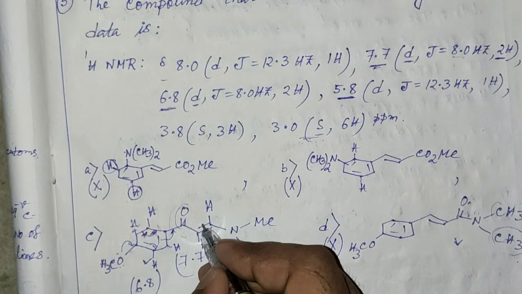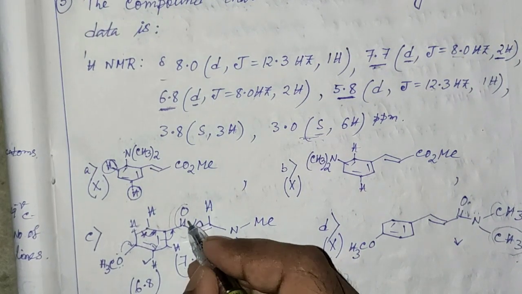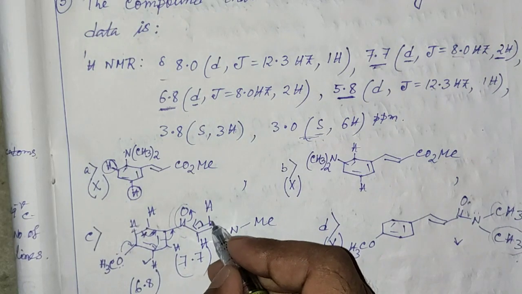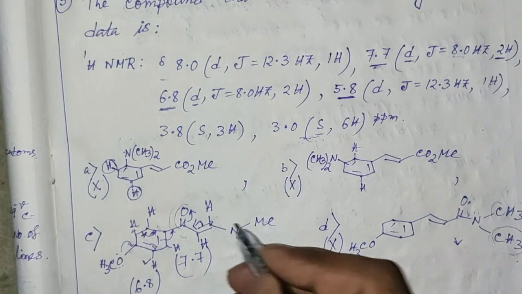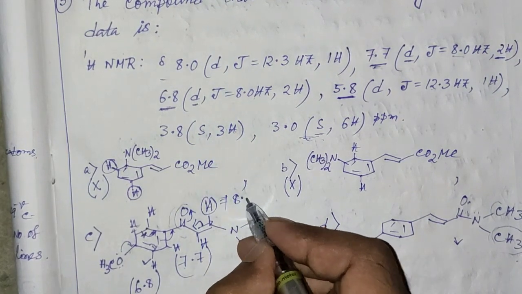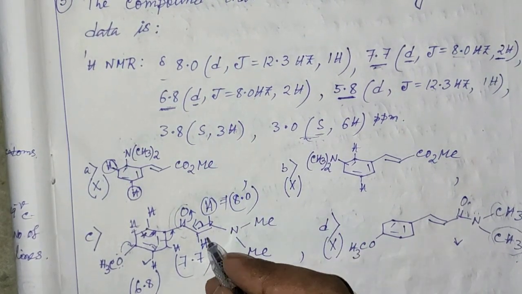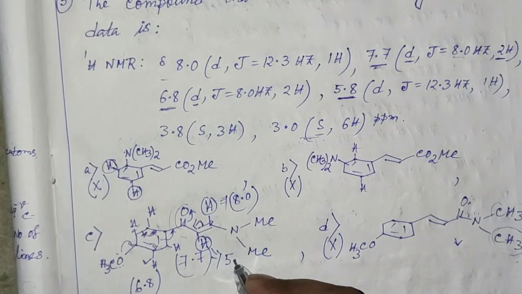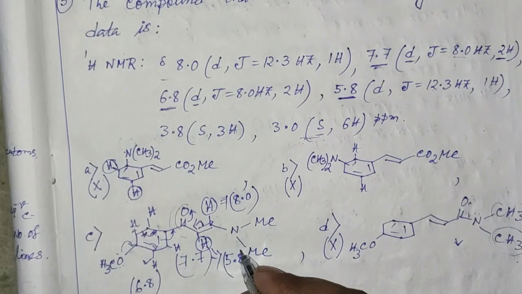Now due to resonance of this double bond with this carbonyl, this carbon atom will be deshielded, and for this reason this proton will appear at 8.0 and this proton will appear as usual at 5.8 delta value.